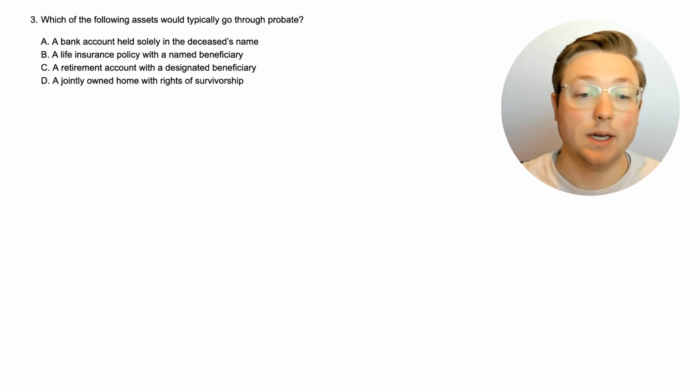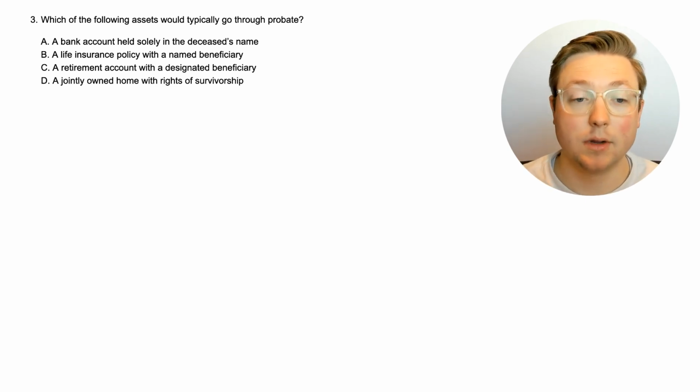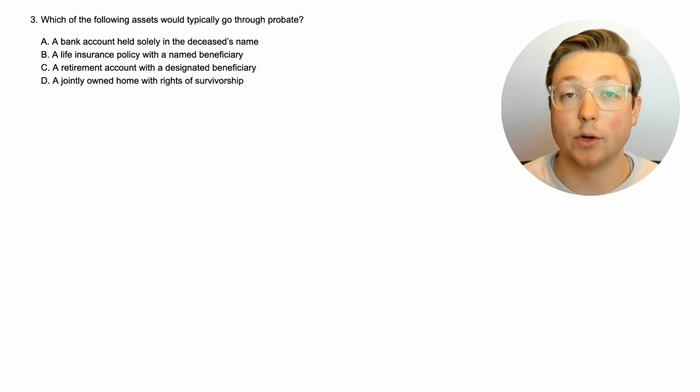So would it be a bank account held by a deceased person, a life insurance policy, a retirement account, a jointly owned home? If you don't really know much about this, that's okay. If you have an idea, go ahead and pause the video and think about it, and when you're ready, come back, we'll look at the answer together.